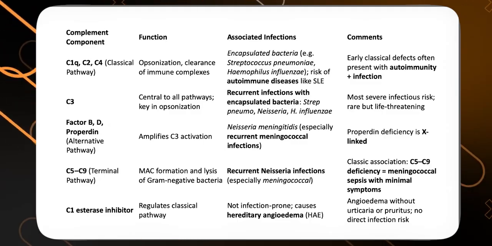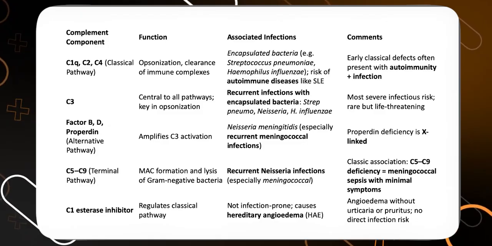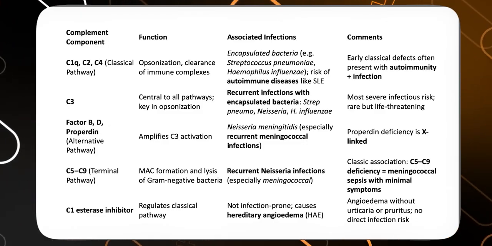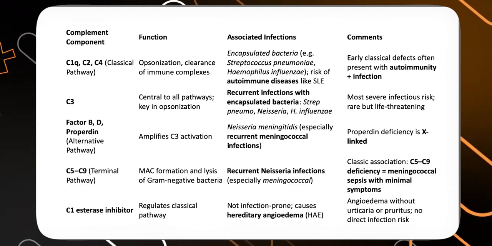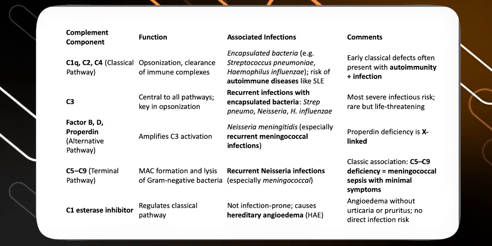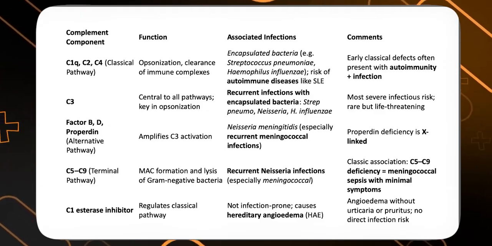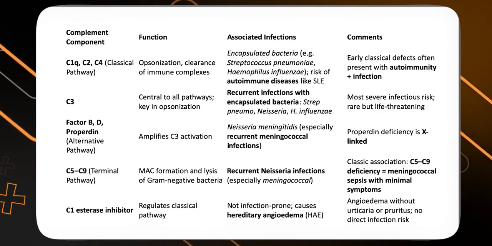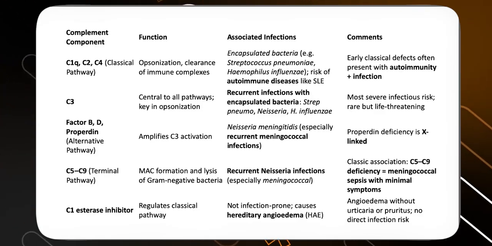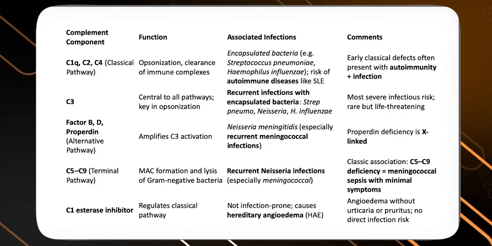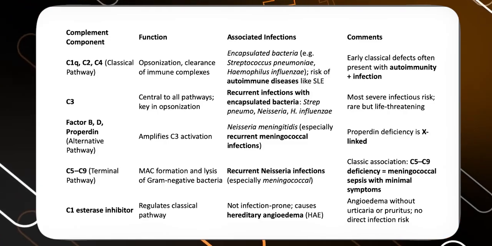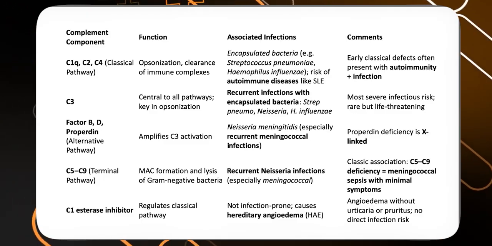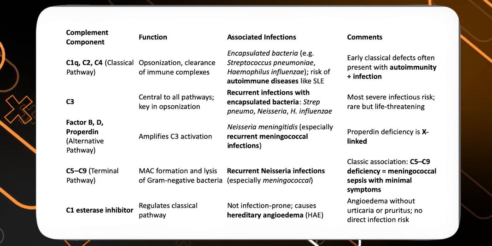They are usually very prone to develop infections with the encapsulated bacteria like Streptococcus pneumoniae and Haemophilus influenzae, and they are also prone to develop various autoimmune diseases like SLE. So a classical pathway defect makes them prone to autoimmune diseases and infections with the encapsulated bacteria. The second component is C3, and C3 is a meeting center of both the classical and the alternative pathway. So with C3 deficiency they usually develop recurrent infections with the encapsulated bacteria like Pneumococcus, Neisseria, and Haemophilus influenzae.